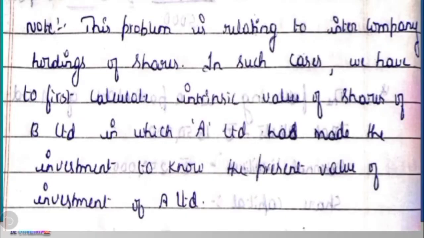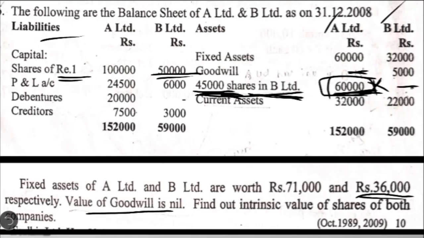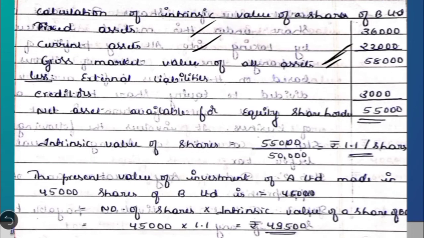From this, we are going to deduct the various liabilities. Now you see the liability side, only B Limited's column. Share capital is given, it's not a liability. Profit and loss account, no. Debentures, they don't have. Only one liability is there, that is creditors. So from this 58,000 gross market value of various assets, we are going to deduct the external liabilities, that is creditors, amounting to 3,000. So we will have a balance of 55,000. Usually we write it as net asset available for all types of shareholders, but in this case we do not have preference shares. That is why this itself can be considered as net asset available for equity shareholders.